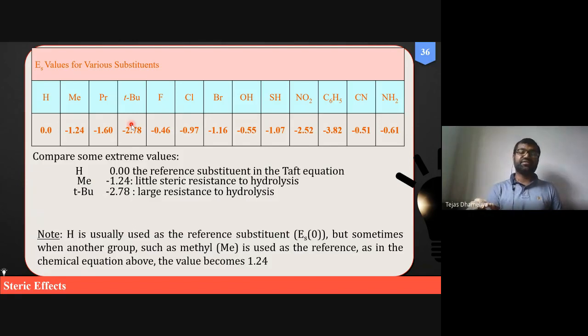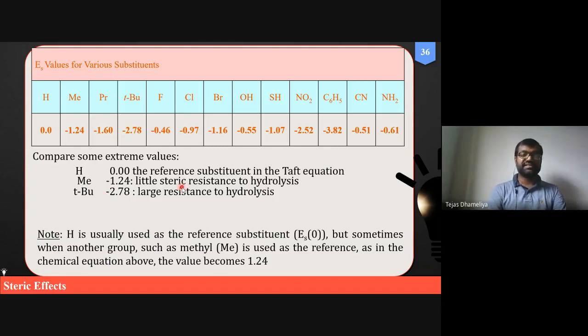Here, bulkiness of the molecule is playing a major role in defining the rate of hydrolysis. So you can observe that hydrogen has a value of 0, methyl has a value of minus 1.24, and tertiary butyl has a value of minus 2.78.